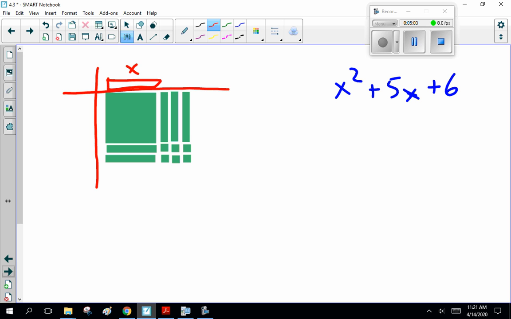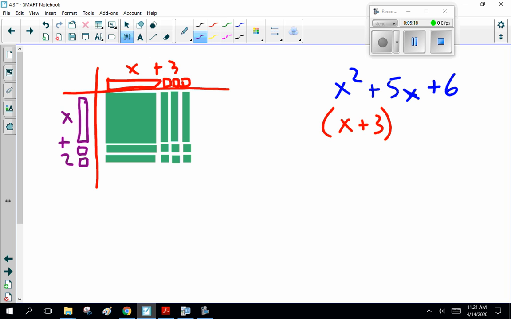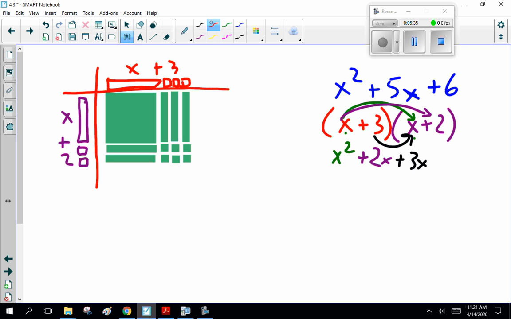So this is x, 1, 2, x plus 3, and, excuse me, this is x plus 2. So check that. X times x is x squared. X times 2 is 2x. 3 times x is 3x. And 3 times 2 is 6. So 2x plus 3x is 5x. So yes, we get that answer. That works. Now that's one way to factor.